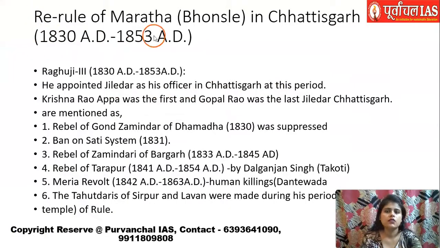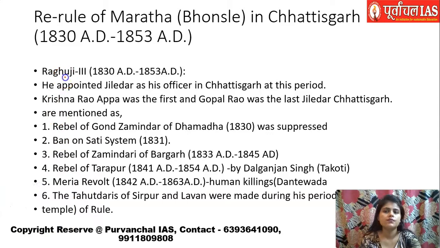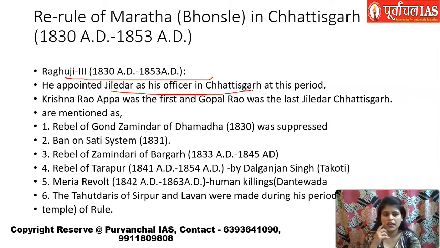So now this is called the re-rule of the Marathas, because after this treaty, the Marathas got permission to rule again, and Raghujit III started ruling as a Bhosle ruler, and he appointed Jiladars for Chhattisgarh. In total, I think somewhere around 8 Jiladars were appointed, out of which Krishna Rao Appa was the first and Gopal Rao was the last.